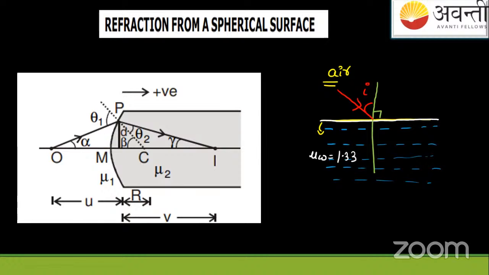For glass it is 1.5. For air or vacuum, we take it as 1. So when we are going from a lower refractive index to a higher one, it is a more optically denser medium. We know this clearly, that the light ray is bending towards the normal. So this boundary is acting as a refracting surface, a planar refracting surface.